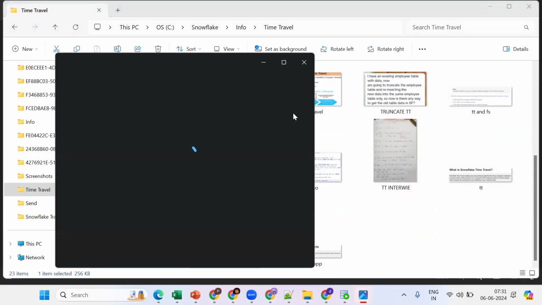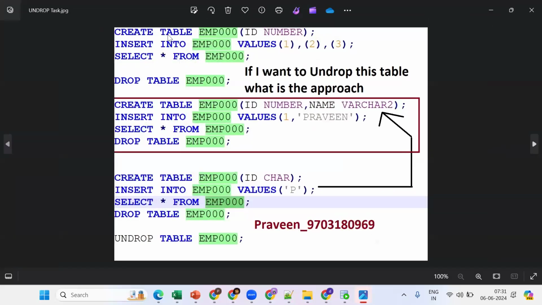Okay, see, the same use case. Now tell me. We create one table, emp0, insert, drop. Create the same table with different columns, insert, drop. Create again, insert with different columns, drop. Now if I undrop, which table will we get? The latest one. If you do undrop, we will get the latest one, the last change. But the requirement is that I want to get the previous one. How to get the previous one? We have to rename the existing table and then we can get the previous one.